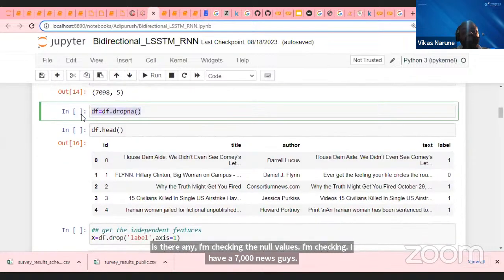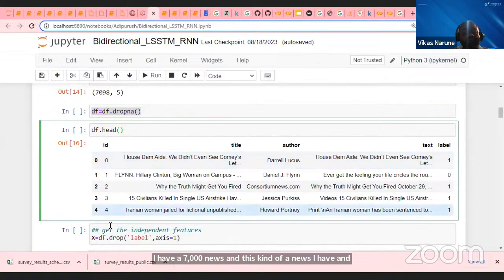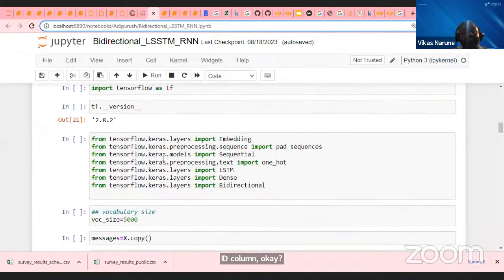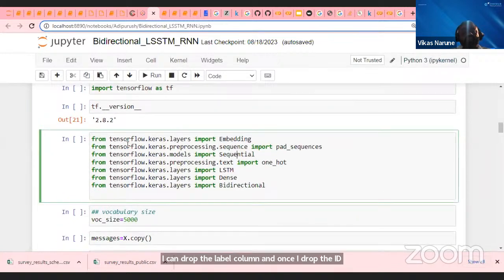And then I'm dropping the null values. Then I can drop this ID column. Okay, I can drop the label column. And once I drop the ID column and label column, guys, I'm importing my model now.